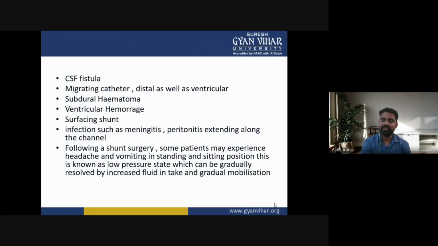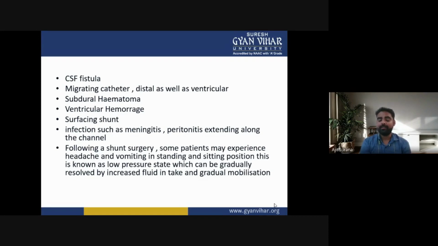Following a shunt surgery, some patients may experience headache and vomiting in standing and sitting positions. This is known as the low pressure state, which can be gradually resolved by increased fluid intake and gradual mobilization.